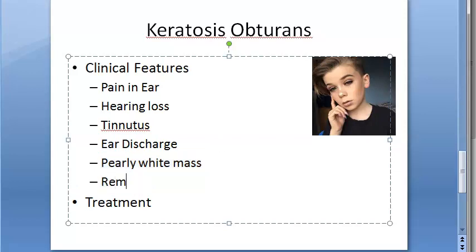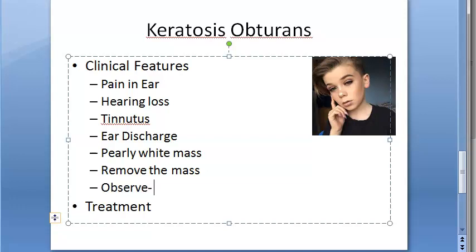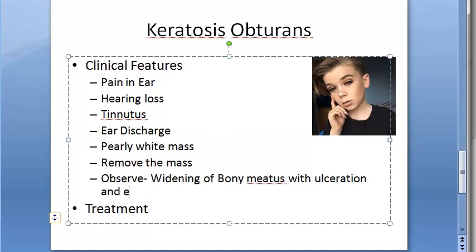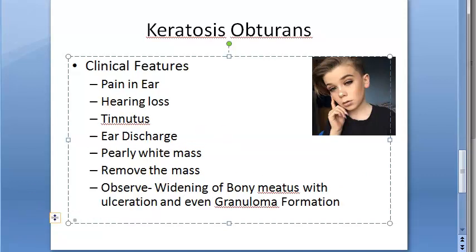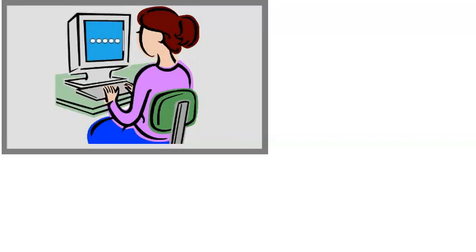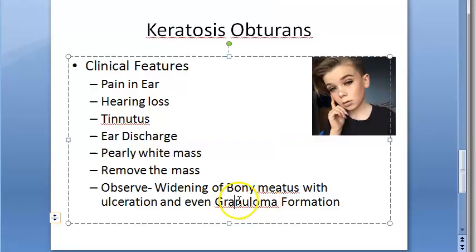When you remove this mass and then observe, what will you observe? That there can be widening of the bony meatus with ulceration, and even there could be granuloma formation. So is it clear? There is a pearly white mass, you remove it. What are you seeing later? That the bone has got absorbed, the meatus has got widened. There could be ulceration and granuloma formation.